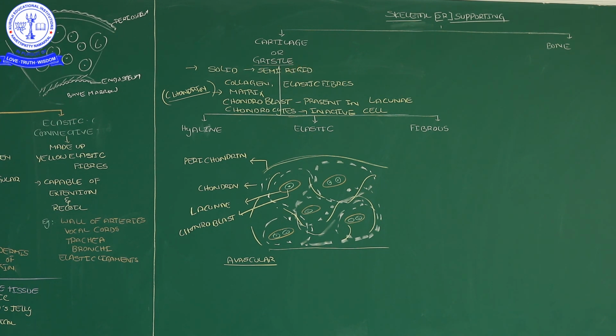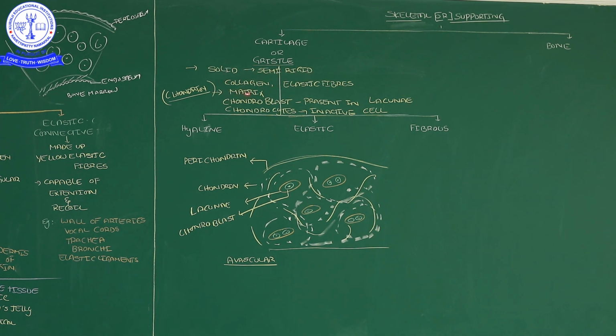One more time: skeletal or supporting tissue is classified into two types, cartilage and bone, based on their stiffness. Flexible supporting tissue is called cartilage, and strong supporting tissue is called bone. Cartilage is also called gristle. It is solid but semi-rigid, and semi-rigid gives flexibility.